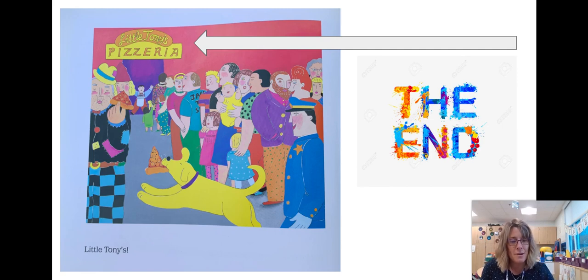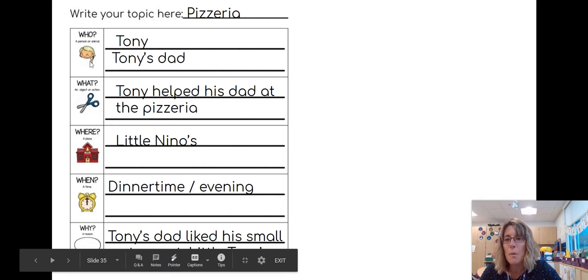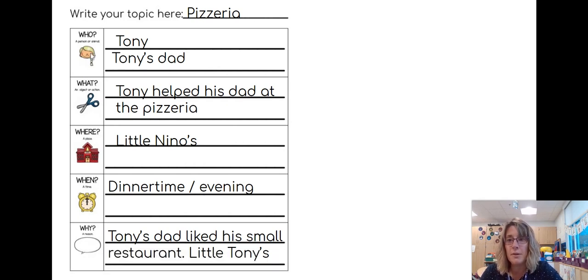So now let's talk about our 5 question words and what we're going to do. All right, you're going to have a paper like this. You should have it in your folder. And it has the same pictures going all the way down the side that we talked about in the very beginning. The who, the what, the where, the when, and the why. So this is when we put all of these events from this story together here. The topic was the pizzeria.